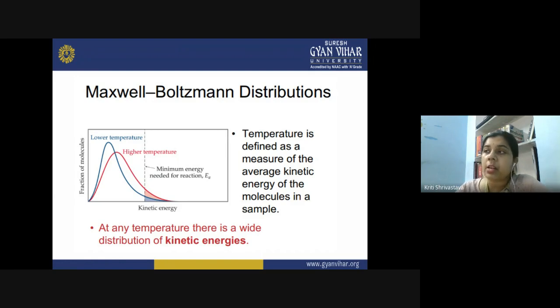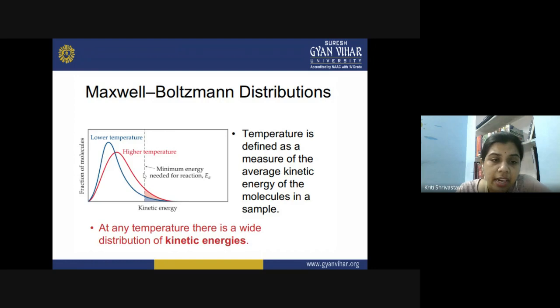It is possible that some of the reactant molecules have very high kinetic energy, and they can easily cross the activation energy barrier, but many molecules might have very low kinetic energy, and still they are not able to cross the activation energy barrier. So the gist is, the kinetic energy is not distributed equally over all the molecules. Some could have very high kinetic energy, and some have very low kinetic energy. The relative distribution is the Maxwell-Boltzmann distribution.